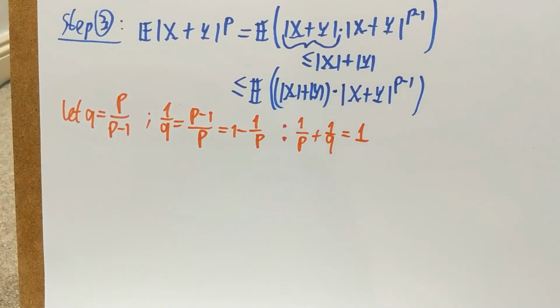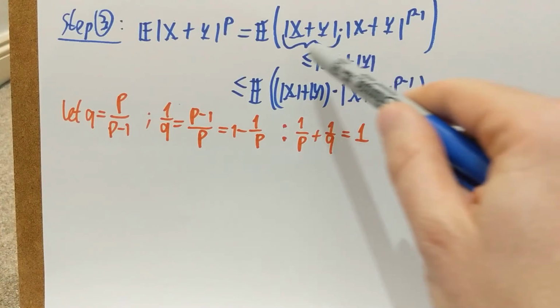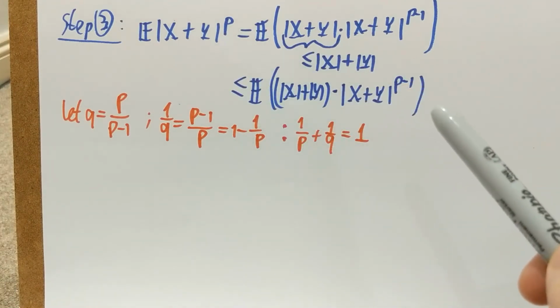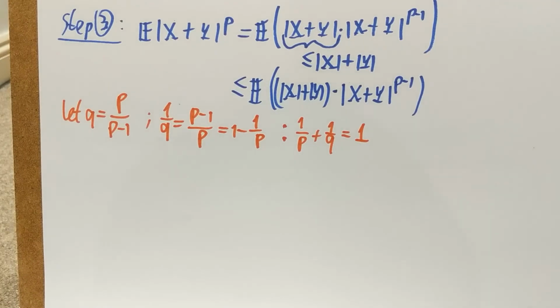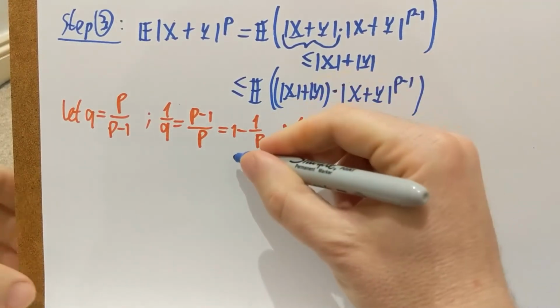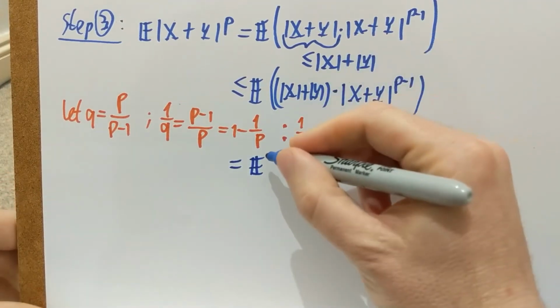So I'm going to make this choice of q, and then I'm going to apply Hölder's inequality on this quantity here, actually in two parts. So let me just do one more step here.